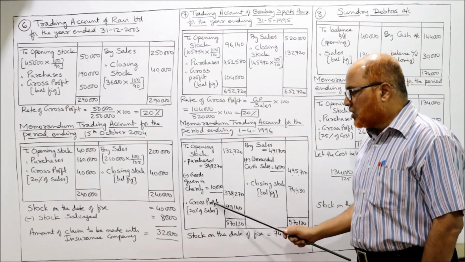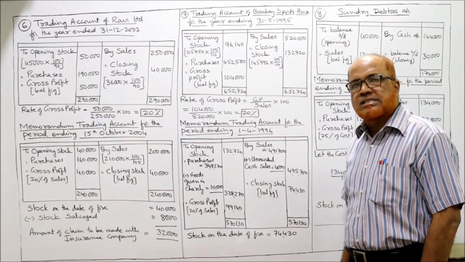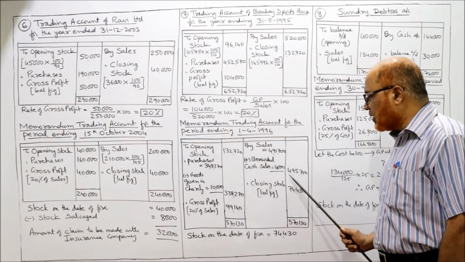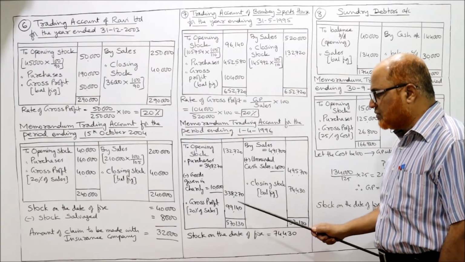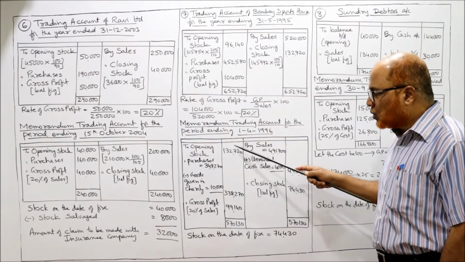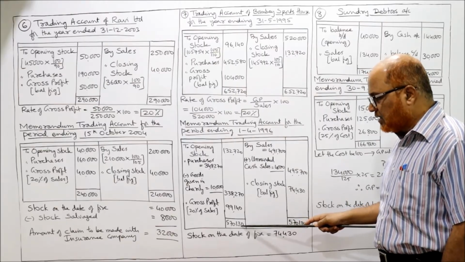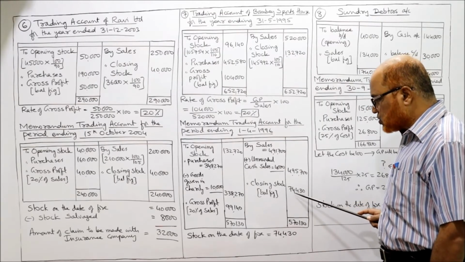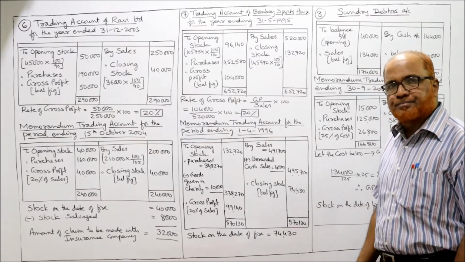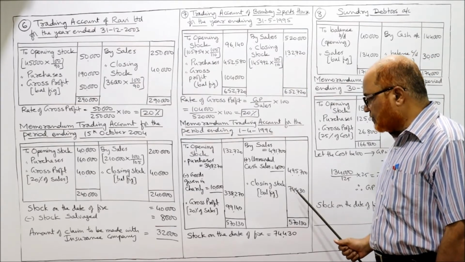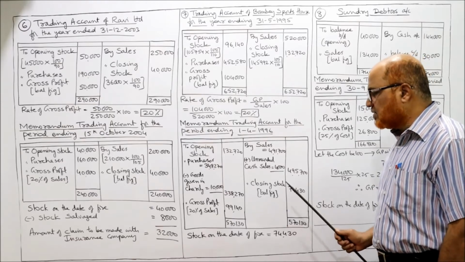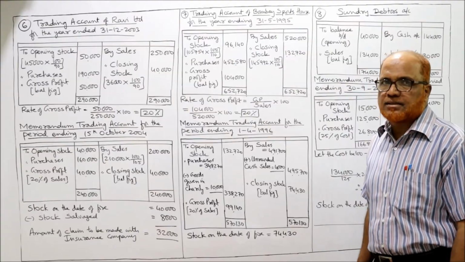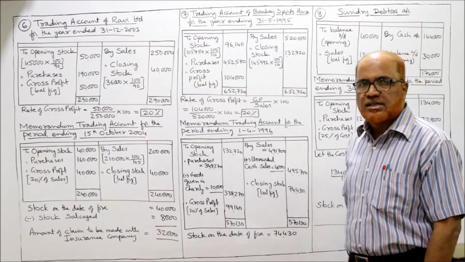Now gross profit. GP ratio is 20% on sales. Here we have calculated, so 20% on 4,95,700, 99,140. Now take the total on debit side, 5,70,130. 5,70,130 minus 4,95,700, you will get a closing stock of 74,430. Closing stock of 74,430. This is the value of stock on the date of fire. That's it. This is the problem number 7.